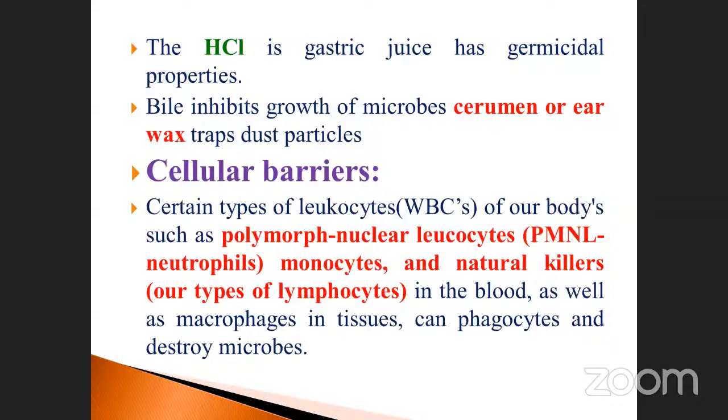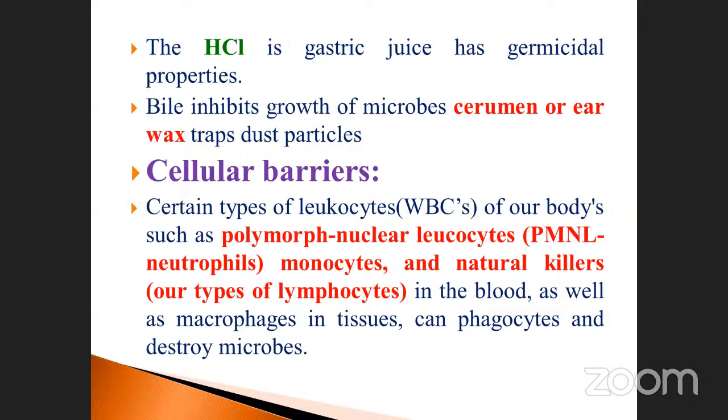These are the two things. I will show you next when you study hematology, the structures of blood components. The natural killers are also lymphocytes in the blood, as well as macrophages in tissues, which phagocytose and destroy the microbes. This is the cellular barrier.